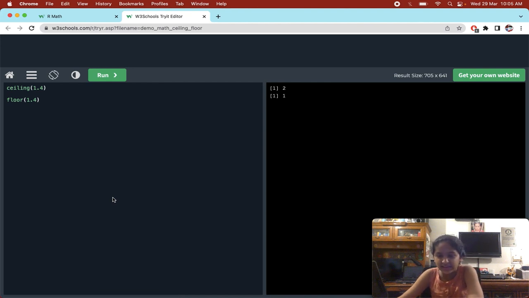The ceiling rounds off the decimal number upwards, like basically 1.4. If you round it downwards, it will come to 1. But if you round it upwards, it will get 2. So 2 and 1, that's what ceiling and floor do.